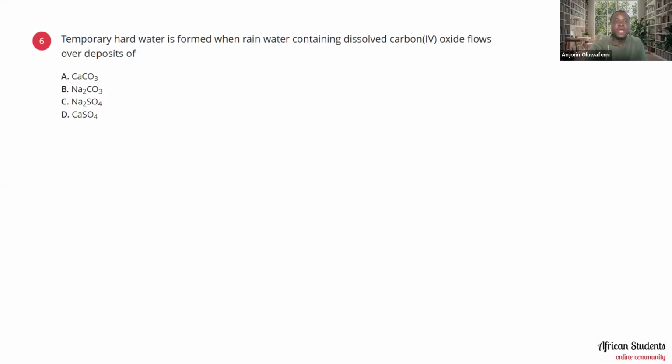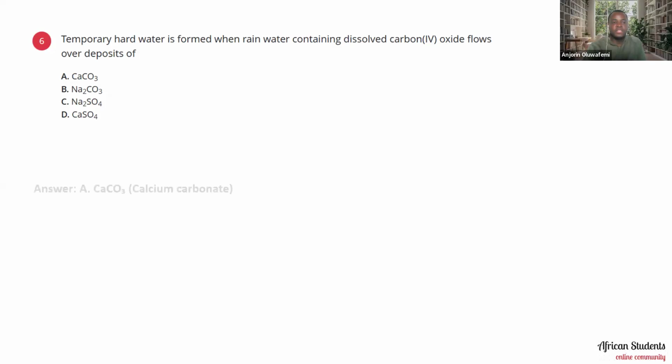Okay. The next one says that temporary hard water is formed when rainwater containing dissolved carbon dioxide flows over deposits of calcium carbonate, sodium carbonate, sodium sulfate, calcium sulfate. So, what is the right answer here? Is it A, B, C, or D? Let me know in the comment section what you feel the right answer is.